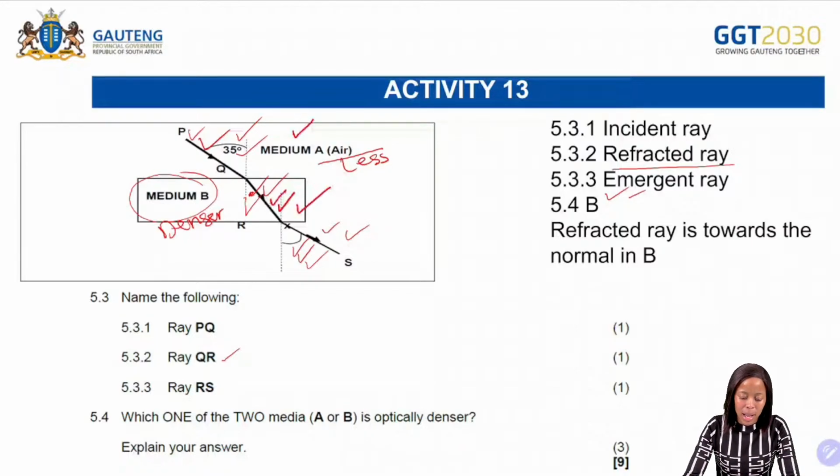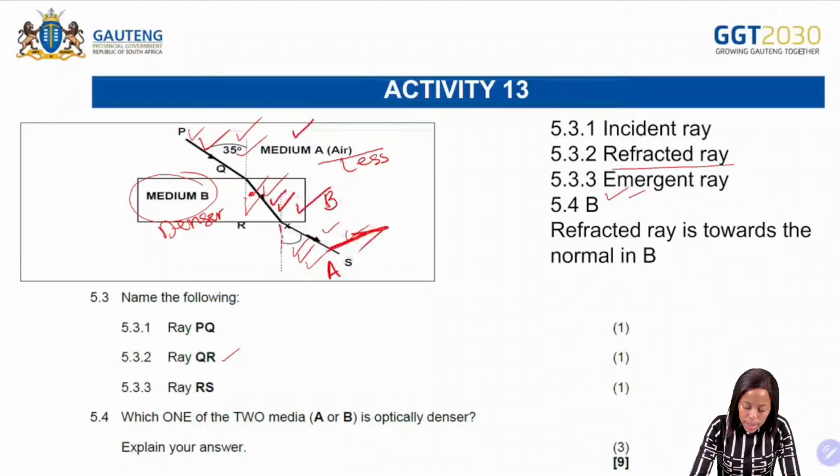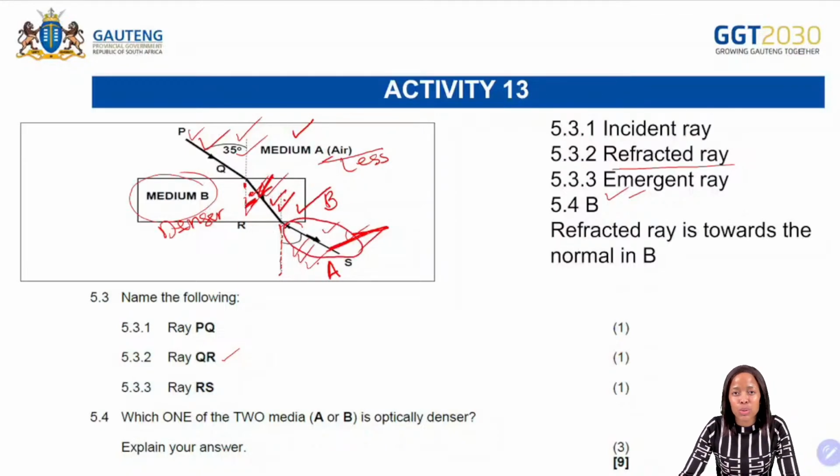But if we are moving from more dense B to A now, the refracted ray will move away from the normal. But in the denser medium, from less dense to more dense, the refracted ray will move towards the normal. And from more dense to less dense, the refracted ray is going to move away from the normal.